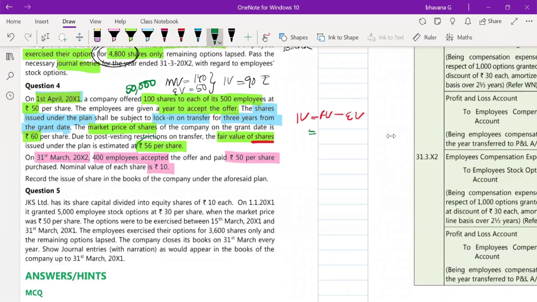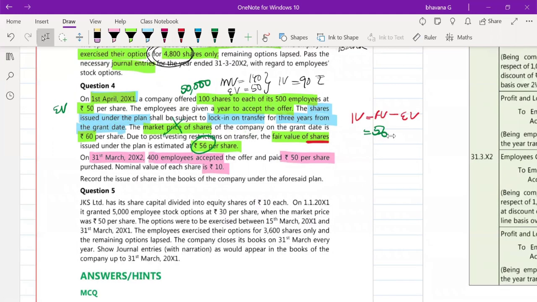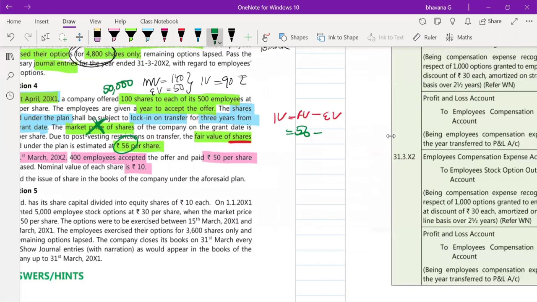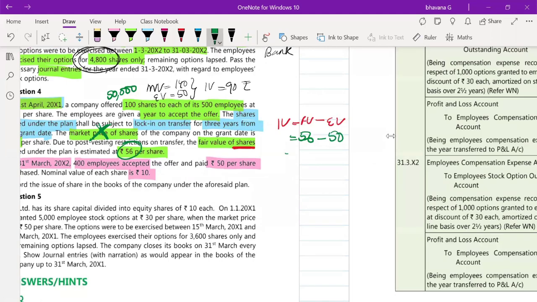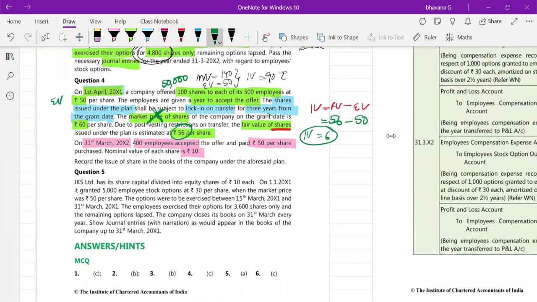So here the fair value of the shares is 56 rupees. Here you will have to ignore the market price of the share. Minus exercise value. So what is the exercise value here? 50 rupees is your exercise value. So your intrinsic value per share is 6 rupees. And then here you have to just pass journal entries.